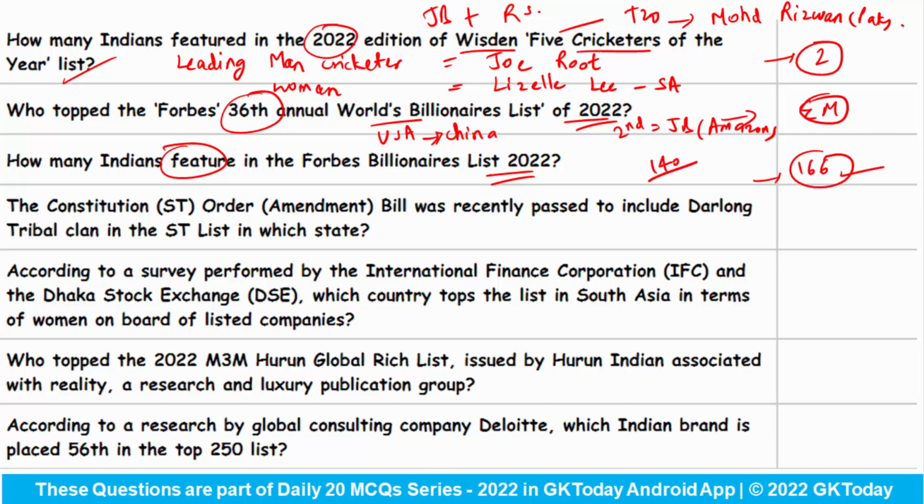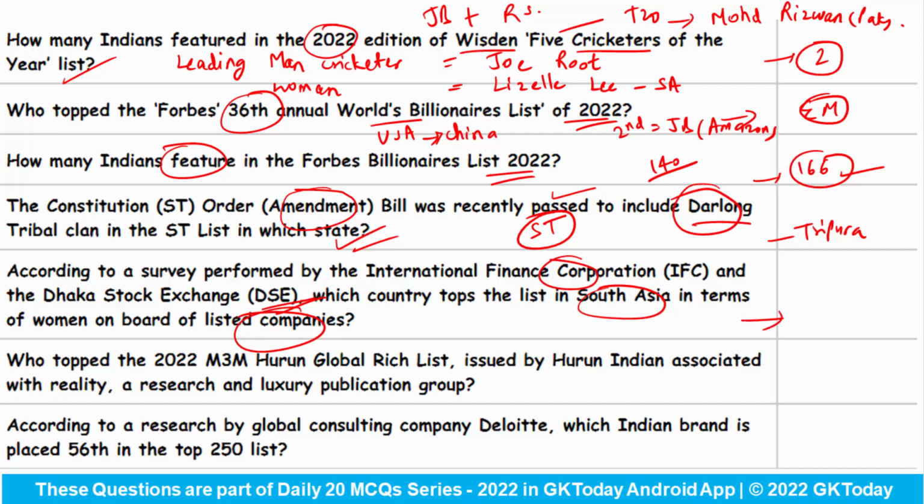The Constitution Scheduled Tribes Order Amendment Bill was recently passed to include the Darlong tribal clan in the ST list in which state? So Tripura state has decided to include the Darlong tribal clan into its scheduled tribe list. According to a survey performed by the International Finance Corporation and the Dhaka Stock Exchange, which country tops the list in South Asia in terms of women on the board of listed companies? So in whole South Asia, Bangladesh has topped in terms of the number of women present on the board of listed companies.